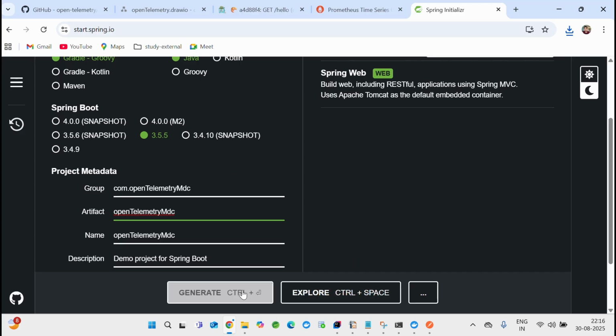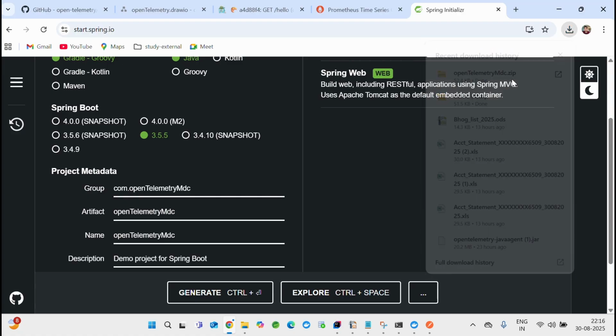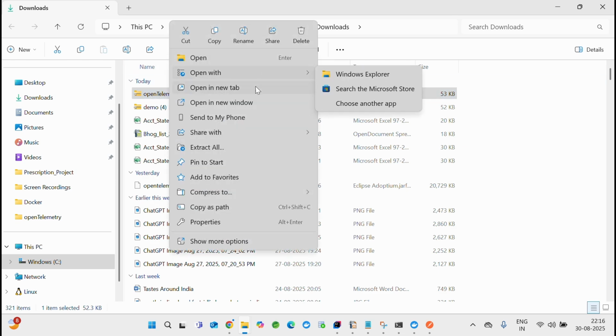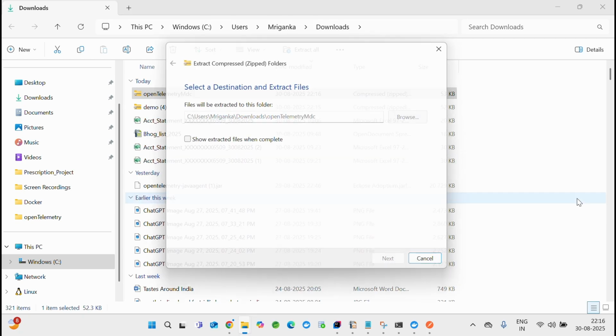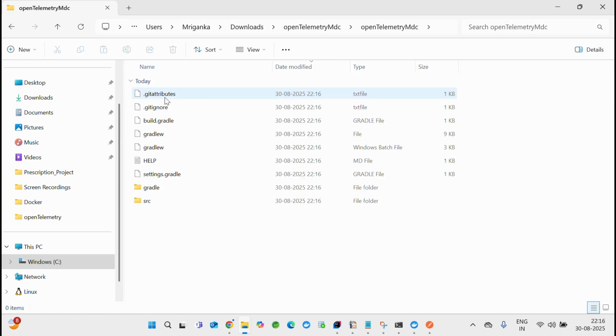Then click on generate. Okay, where is that extract? Extract.